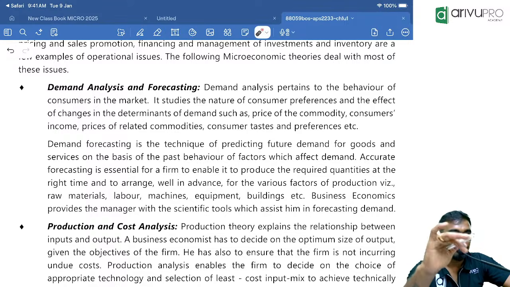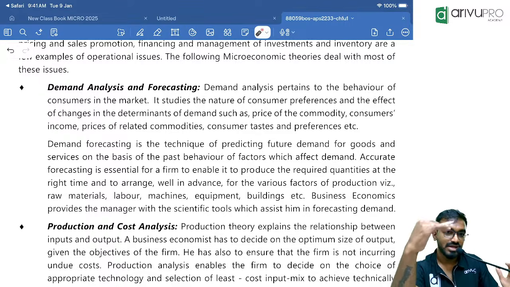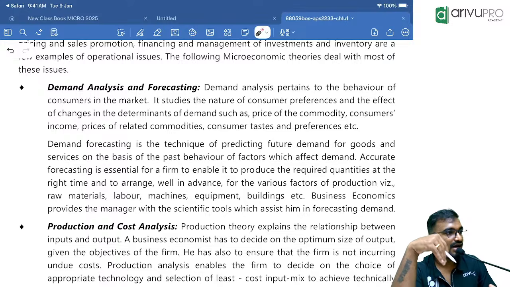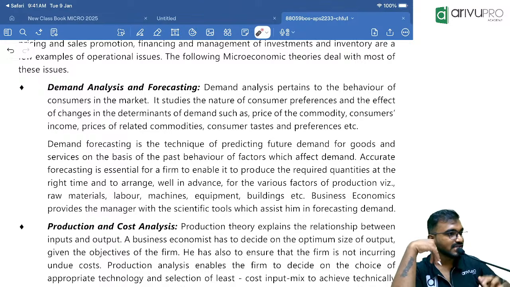Let's say, for example, the Ganesha festival is coming up. I will not be preparing idols one day before the festival. I will plan at least 1.5 months in advance. I will get all the necessary raw materials, laborers, warehouse, clay, everything, and start preparing at least 1 month in advance.